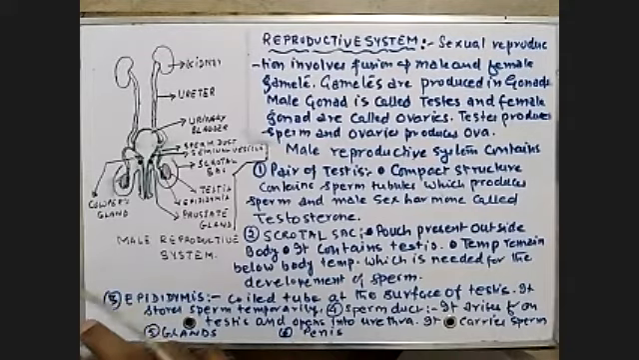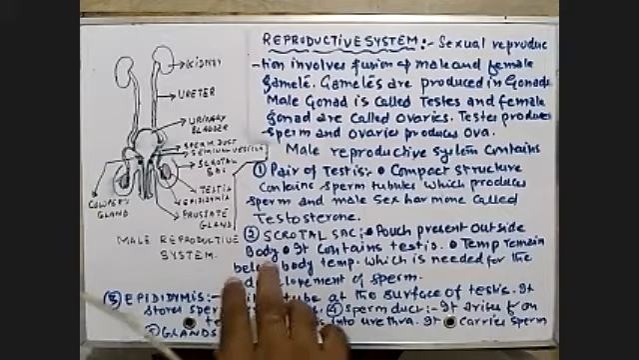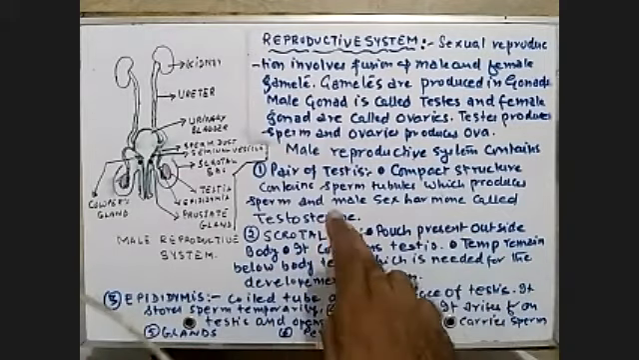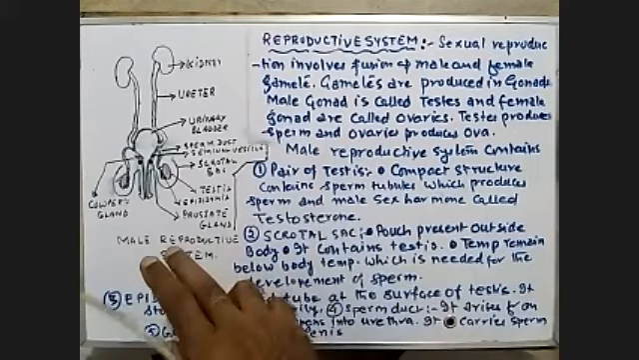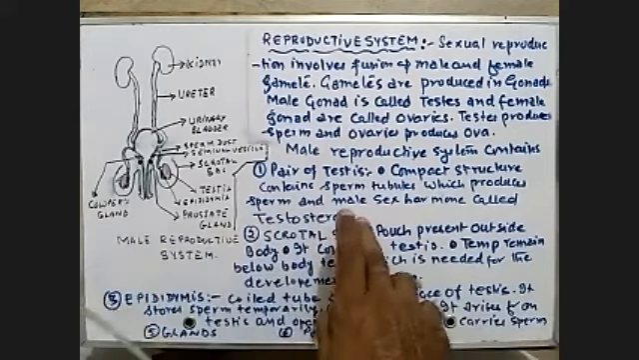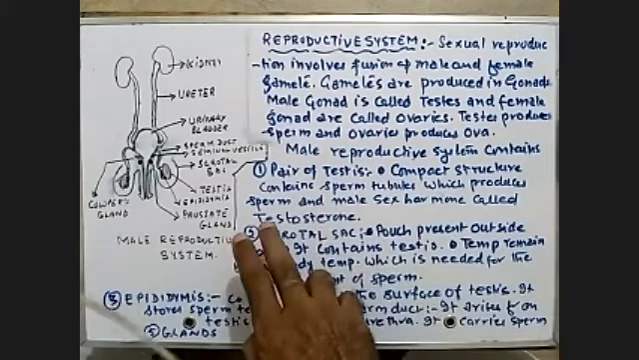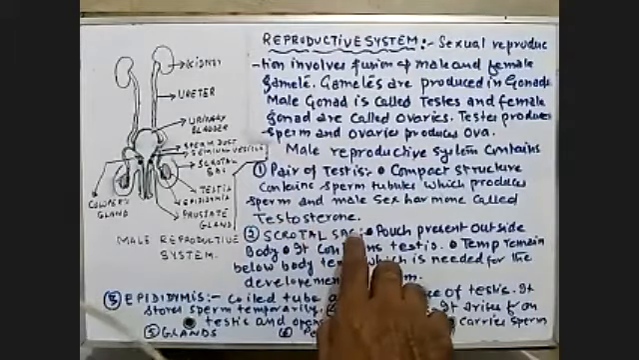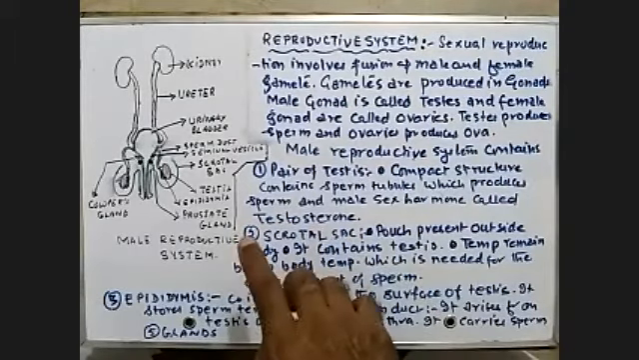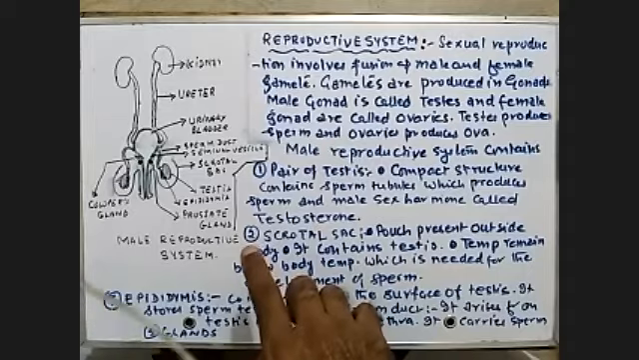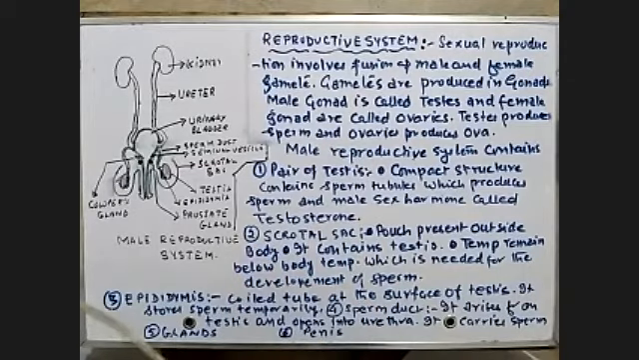And you see, testis produces two substances, two things. One is a reproductive cell called sperm, and the other is a male sex hormone called testosterone. So testis produces sperm and testosterone. Sperm is the reproductive cell. Testosterone is the hormone which is responsible for the male secondary sexual characteristics. Now, what are male secondary sexual characteristics?